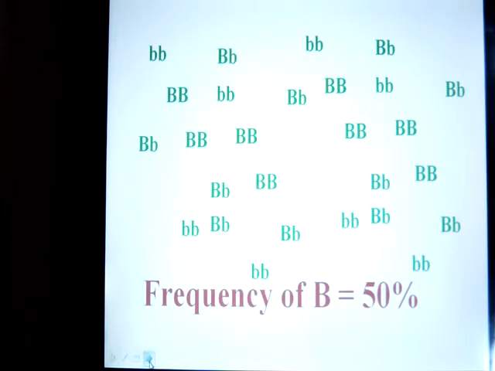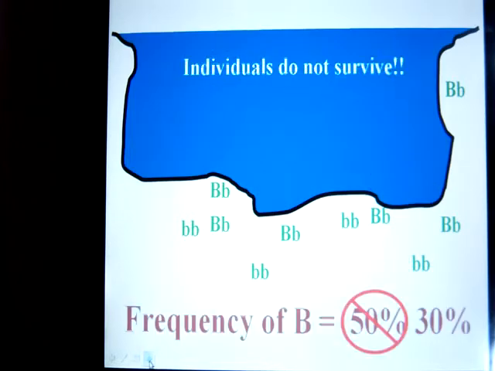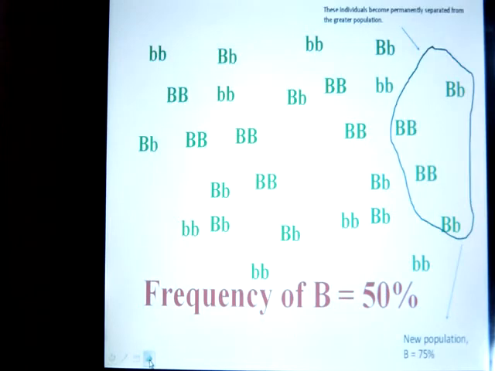So here's another example. There's a population, and we see the genotypes of these individuals. If you were to count up the number of big B's and little b's in this population, you would see it's about 50-50. But unfortunately, we have a flood, and those individuals don't survive. If we just take a look at the survivors, we see that it's 30% big B now, as opposed to the original 50%. So just by chance, a great proportion of the population is wiped out. The population of the survivors doesn't match the original population. So that's the bottleneck effect.